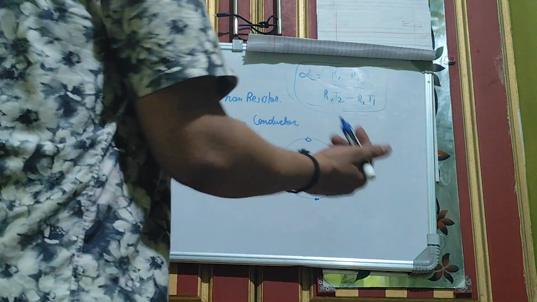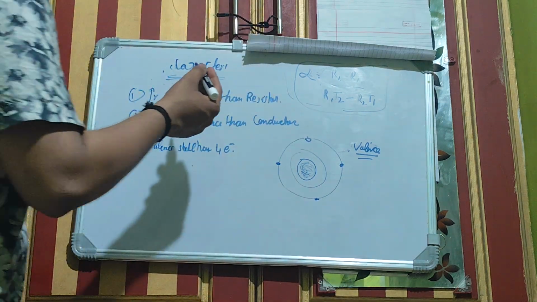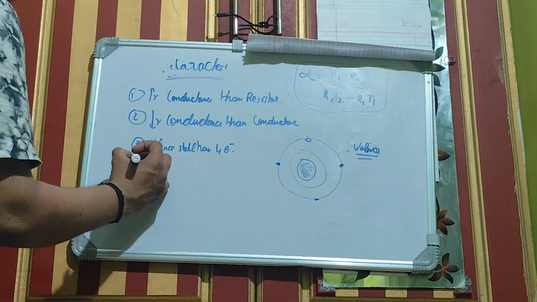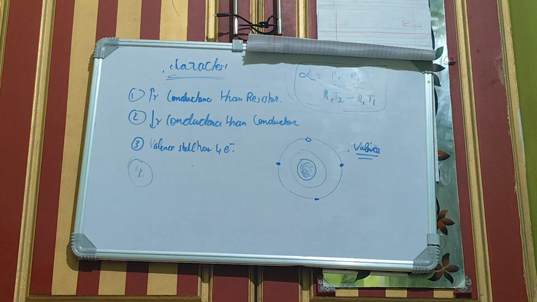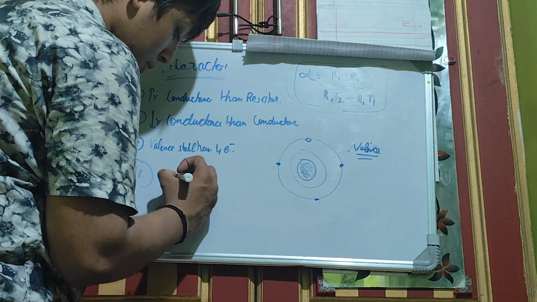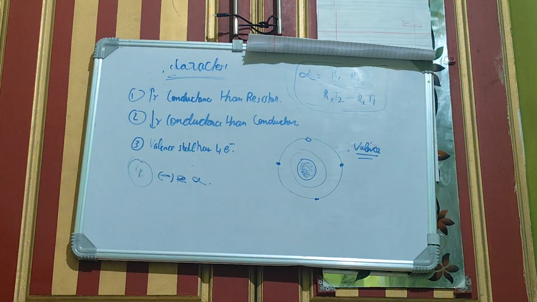Now what are the examples of semiconductors? These are the three properties a semiconductor should definitely have, and the fourth is that it should have a negative temperature coefficient alpha. These are the 4 points which it should definitely have so as to be a semiconductor.